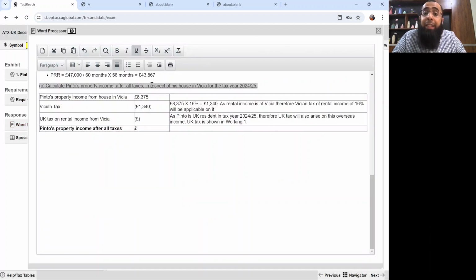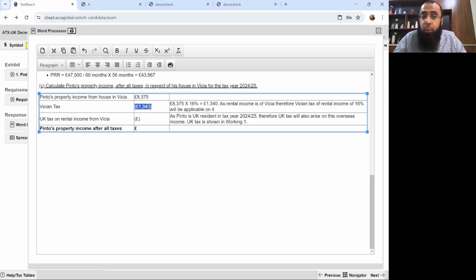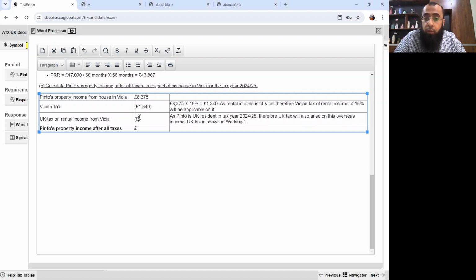Now, he has stated after all taxes. Since this property is in Vishya, the Vishyan tax is 16% on the rental income, which will be £1,340. Since Pinto is a UK resident in 24-25, having returned to the UK in 2023, and in 23-24 he was a non-UK resident as we solved in part A, in 24-25 he will obviously be a UK resident. So there will be UK tax on it, but obviously there will also be double taxation relief.